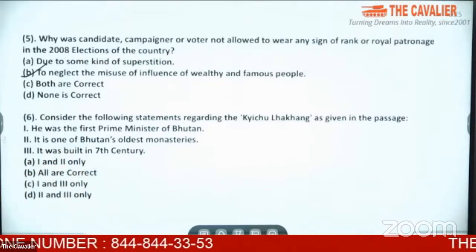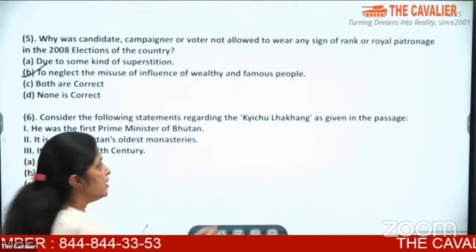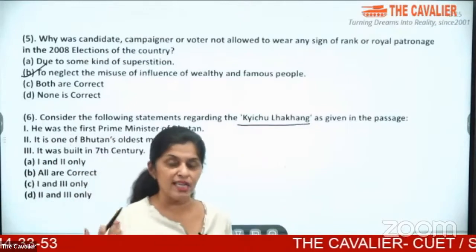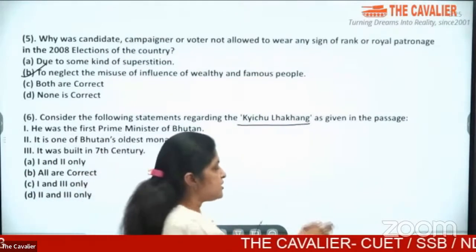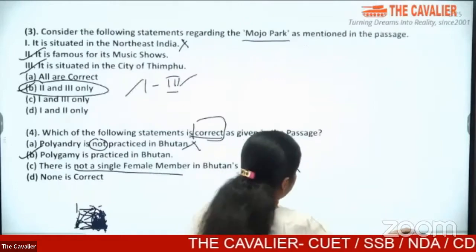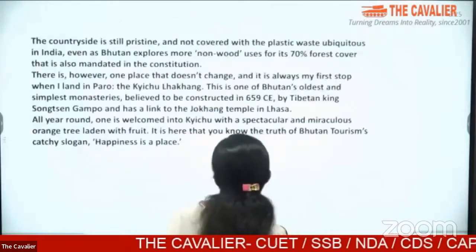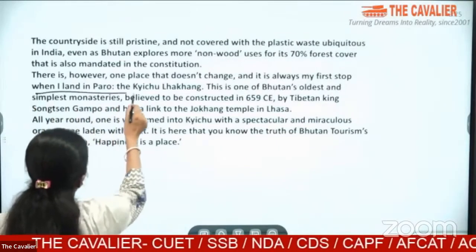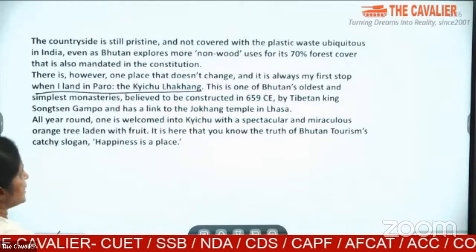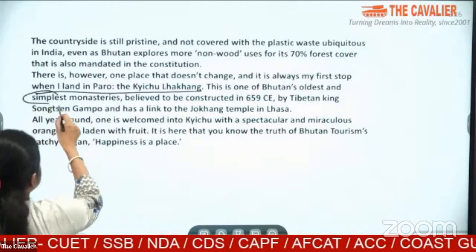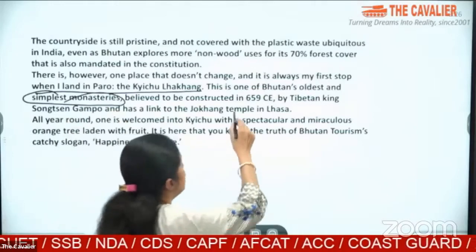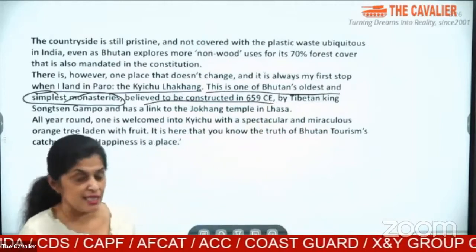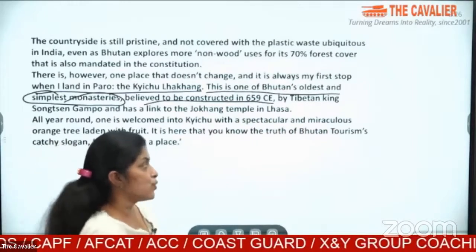Consider the following statements regarding the Kichu Lagam. Now the key word here is Kichu Lagam. So now let us look and find out, like we found out about Mojo, what is Kichu Lagam? If I move back and look at the passage, I'm trying to find the word Kichu Lagam. Now it says, when I land in Paro, the Kichu Lagam. This is one of Bhutan's oldest and simplest monasteries, believed to be constructed in 659 CE by the Tibetan king, and so on and so forth.